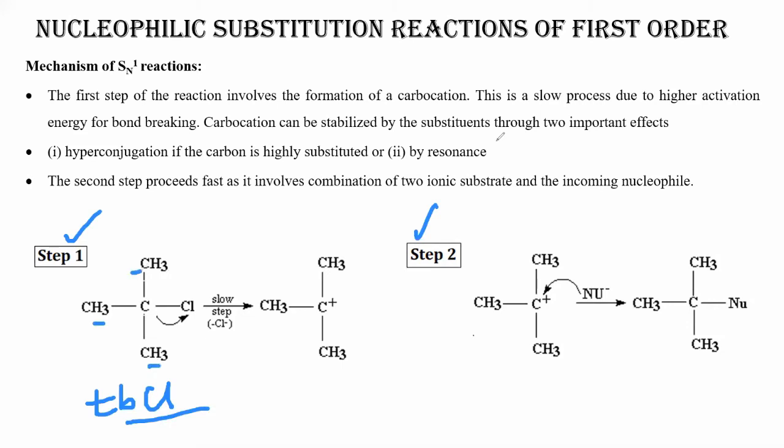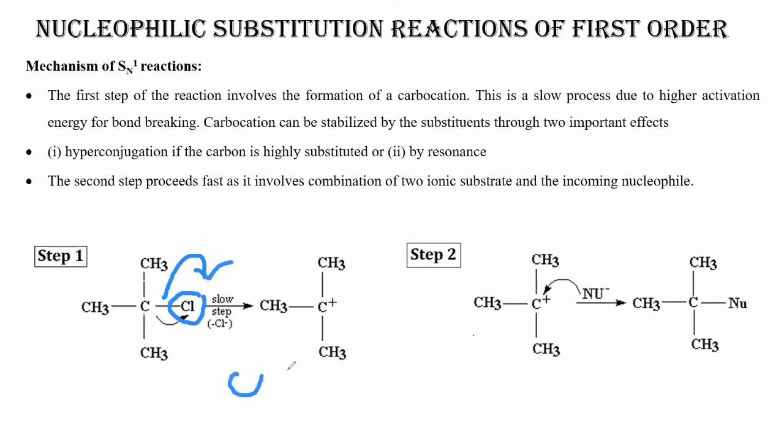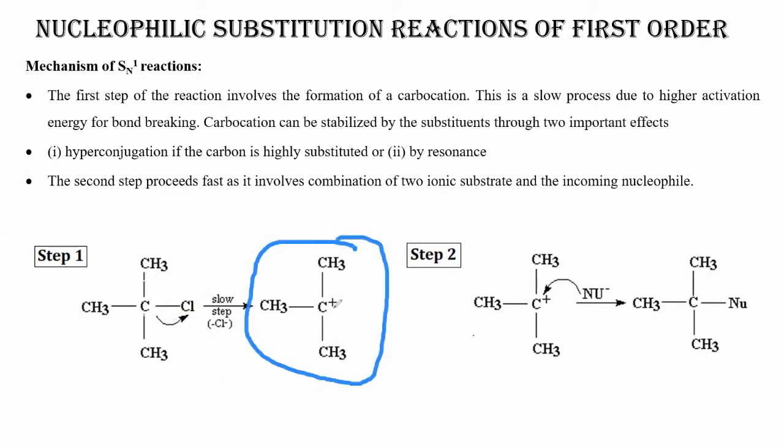Now what is happening here? First of all, this particular Cl is called the leaving group. It will leave the substrate. This bond will be broken and Cl will be released as Cl minus. Now if Cl goes as Cl minus, then what will happen? We will get this particular species, that is carbon with 3 groups and a 1 plus charge. Why plus charge? Because Cl is moving as Cl minus, meaning it is moving away with the pair of electrons.